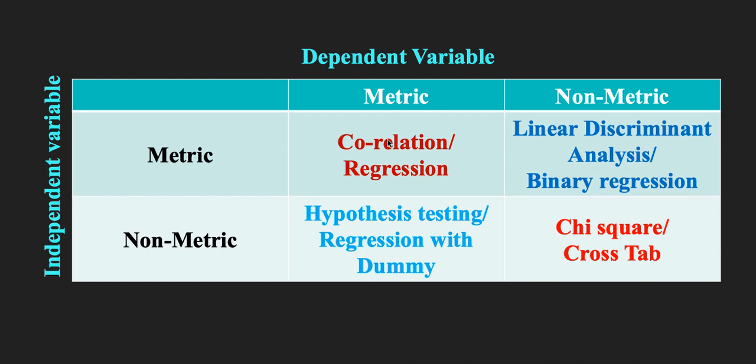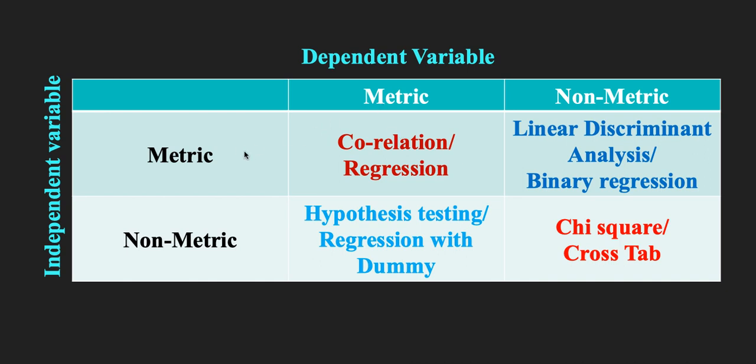For correlation, it is very imperative first of all to have a look at the type of data set which is available with you. You have to make sure both the dependent and independent variables here are metric variables. You cannot take a non-metric variable and a metric variable and then try to find the correlation. No, you cannot do that. So for correlation we should have two metric variables.